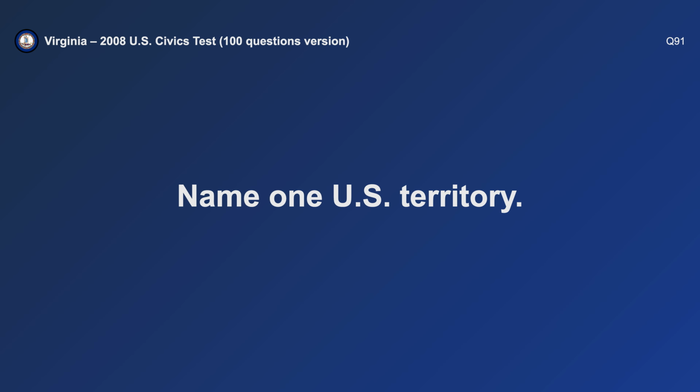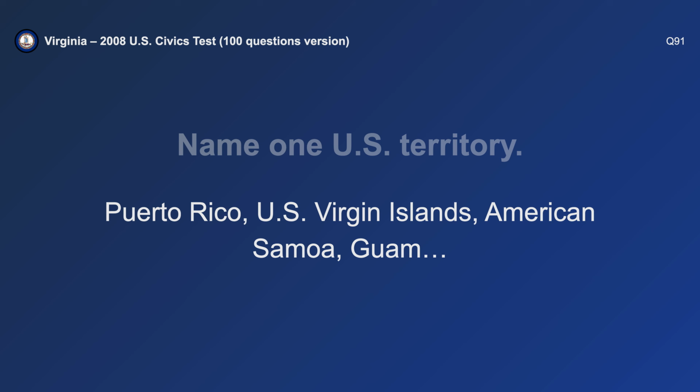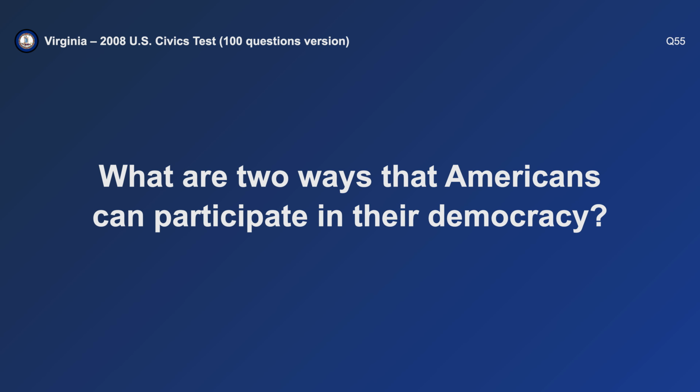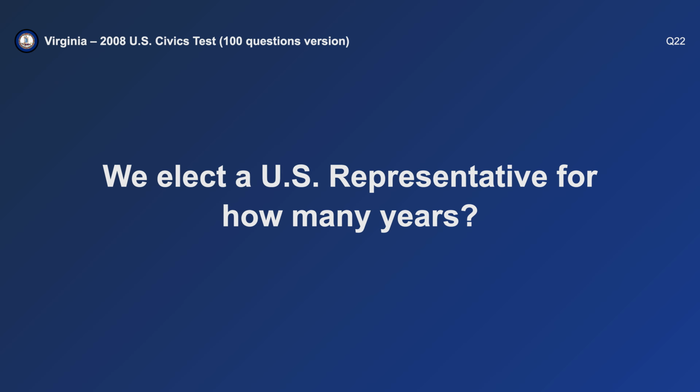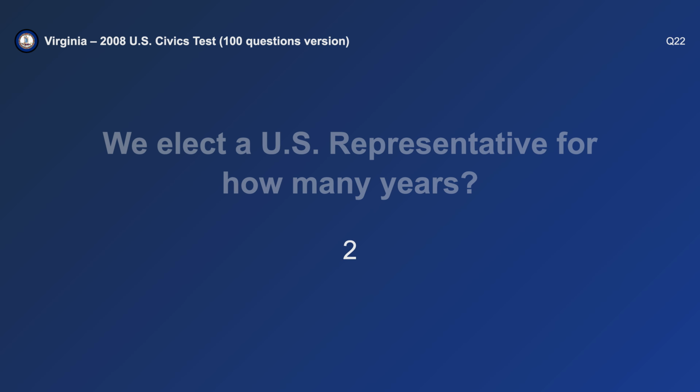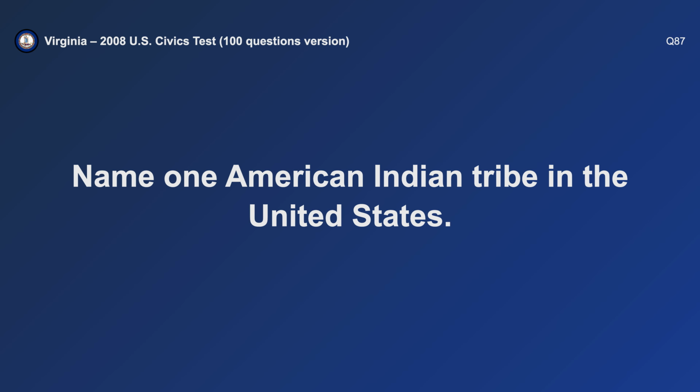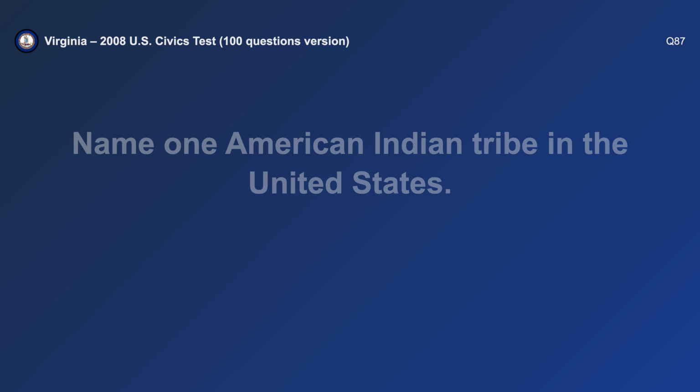Name one U.S. territory. Puerto Rico. What are two ways that Americans can participate in their democracy? Vote and run for office. We elect a U.S. representative for how many years? 2. Name one American Indian tribe in the United States. Cherokee.